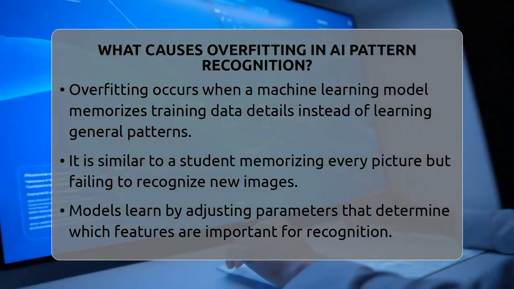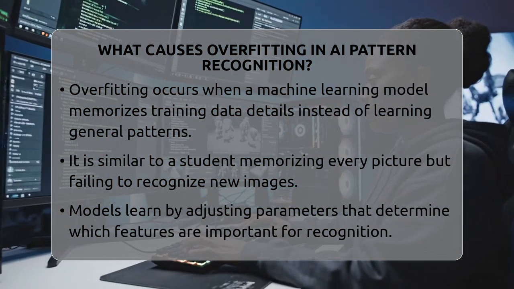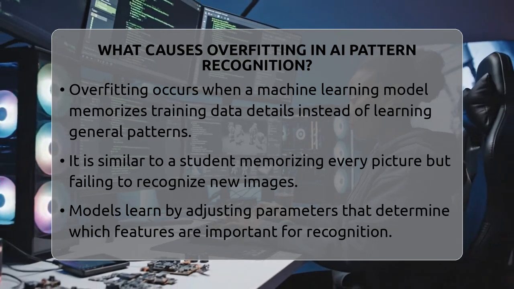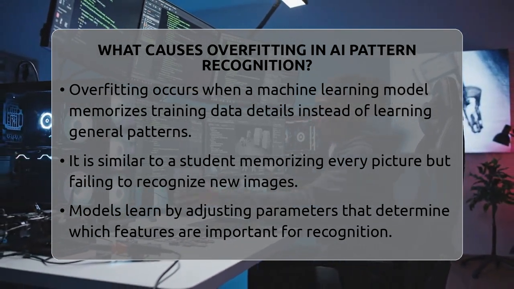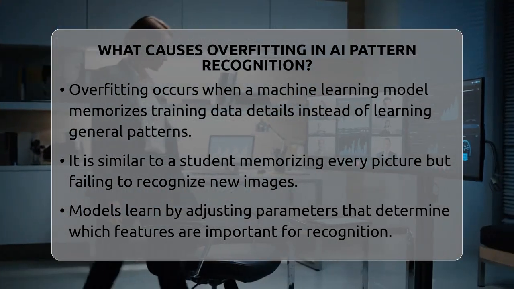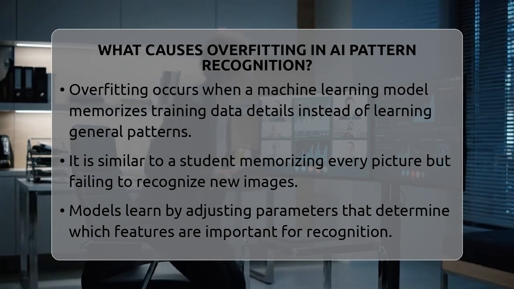When a machine learning model learns the training data too well, it picks up on details that aren't really part of the pattern. These details can be random noise or small quirks unique to that data set. As a result, the model performs perfectly on the data it was trained on but struggles with new and unseen data.